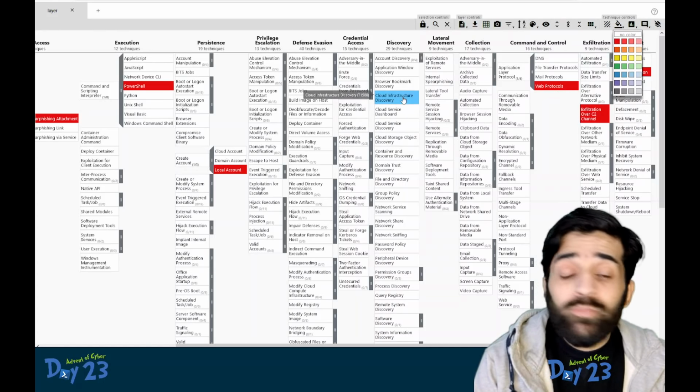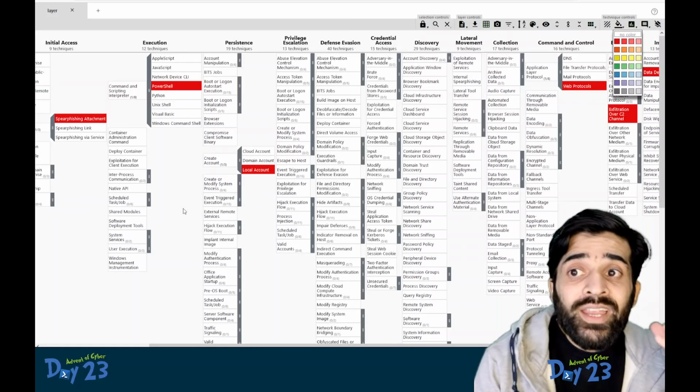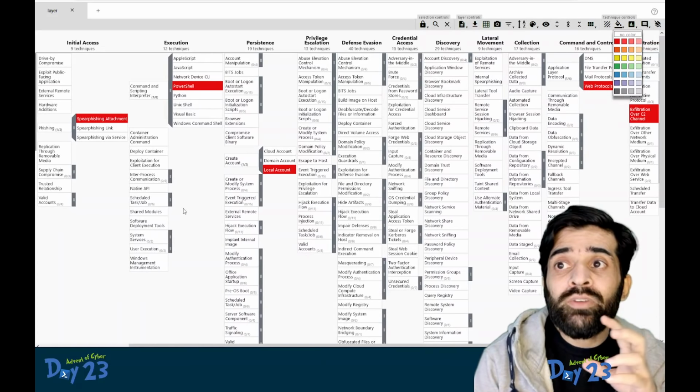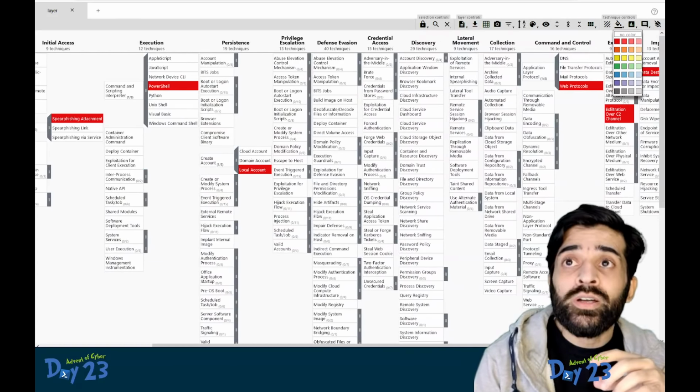Maybe I have missed something. So this is your task, to actually understand what the attacker did and map all of its activities into the MITRE ATT&CK matrix. This is your task.